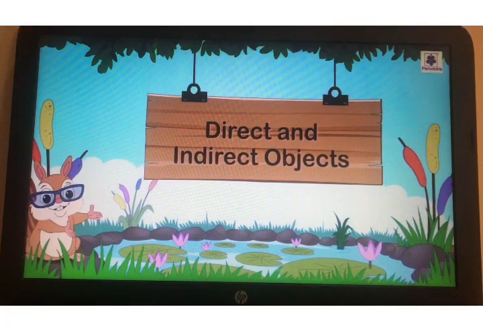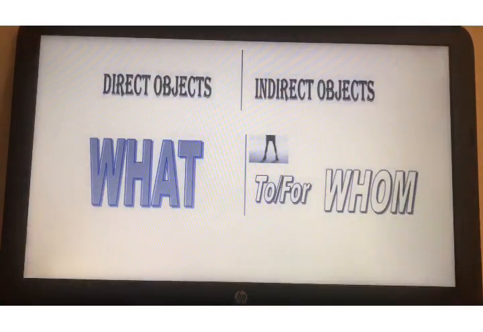Again, I'm going to tell you a very short trick. With this, you can identify direct and indirect objects. So a direct object gives the answer to what. You have to read the sentence and then ask the question what. The answer to what is the direct object and the answer to whom or for whom is the indirect object.